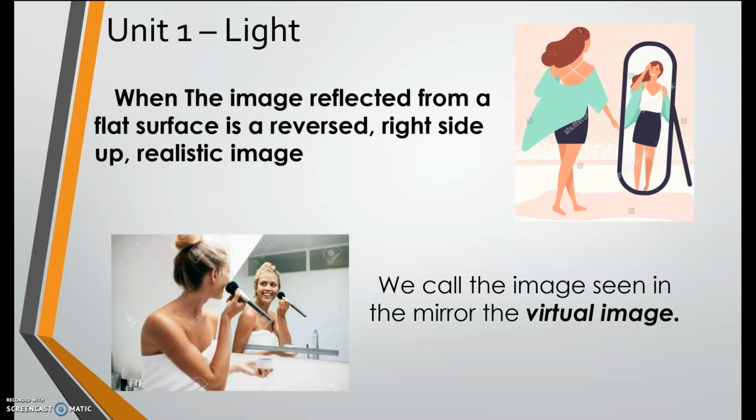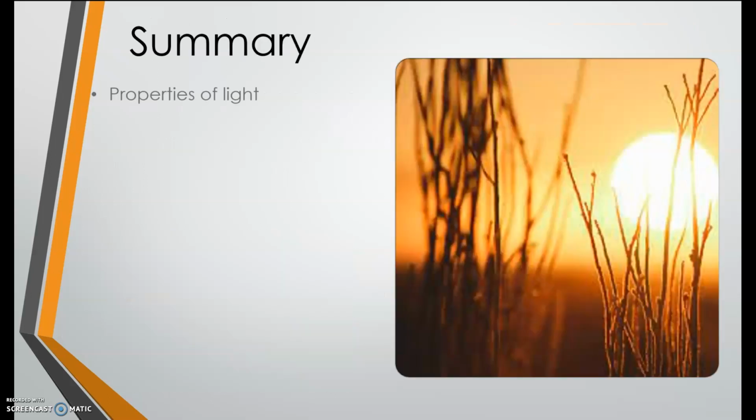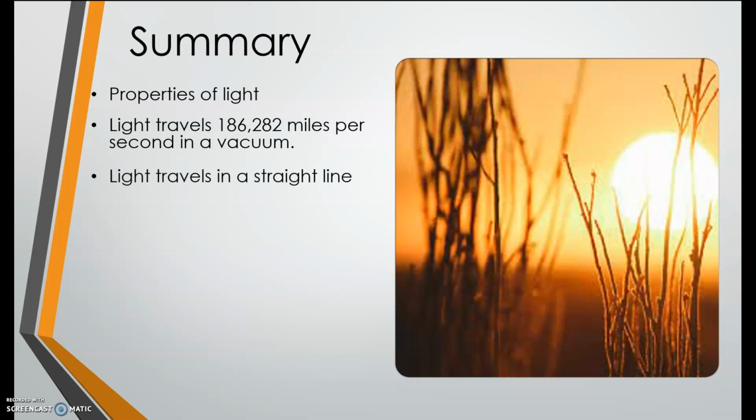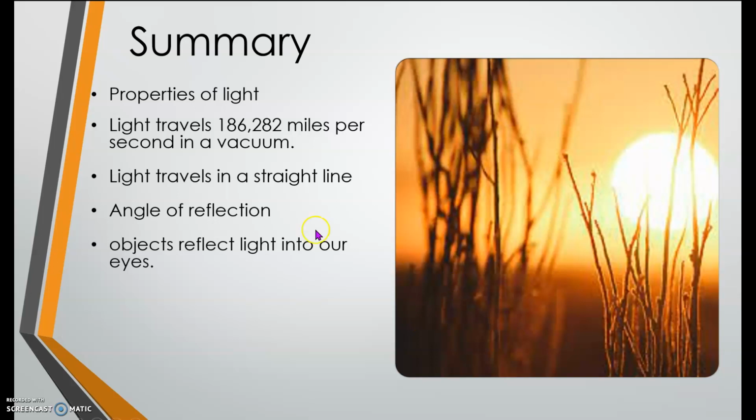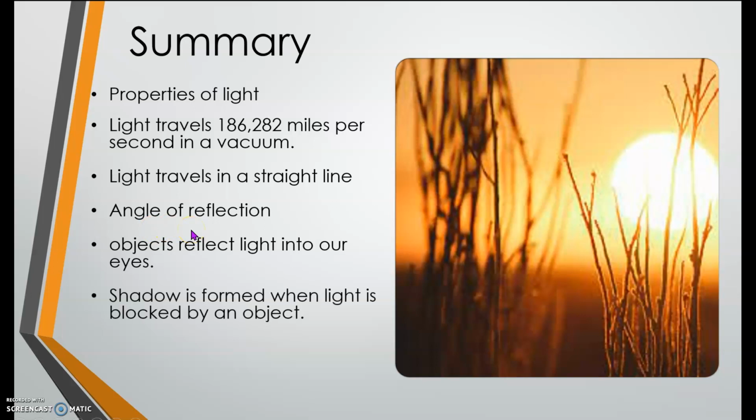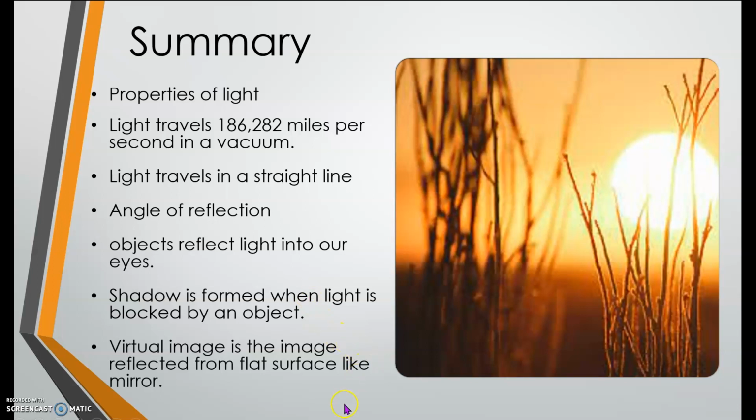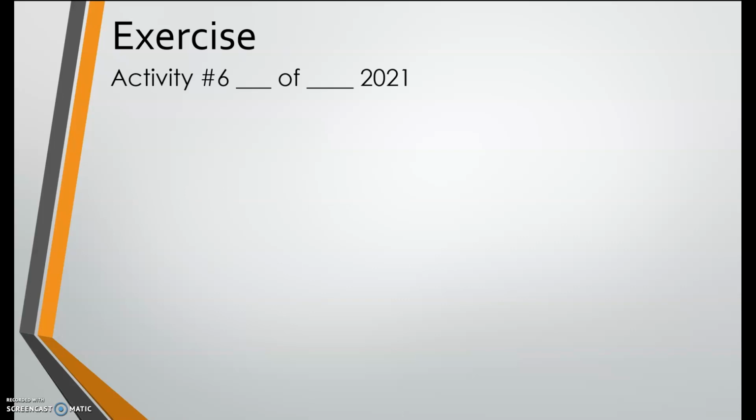Very good. What we talked about today is the properties of light, how fast light travels, and that light travels in a straight line. We talked about the angle of reflection, objects that reflect light into our eyes, shadow, and the virtual image. Now let's do the exercise.